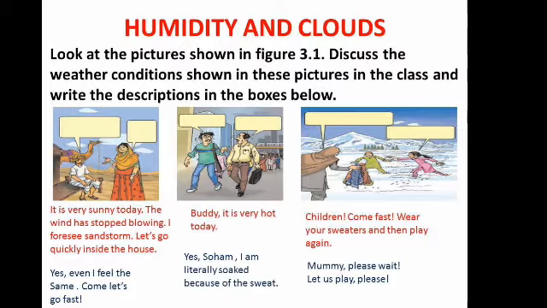And third number one, children, come fast. Wear your sweaters and then play again. Children's reaction, mummy, please wait. Let us play, please. In three figures through, what did you understand?